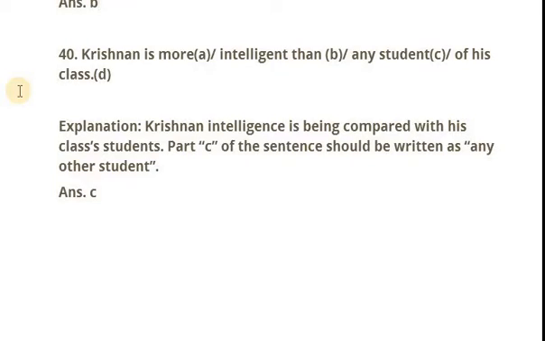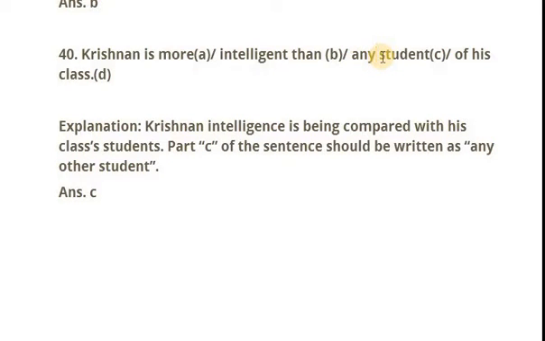This one is the 40 number question, which is the last one in this video. Krishnan is more intelligent than any student of his class. At prima facie, this sentence looks good, but when you look deep into it, you'll find there is something missing.